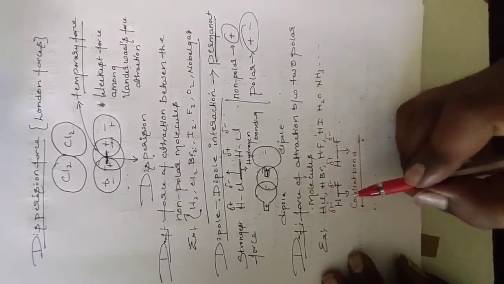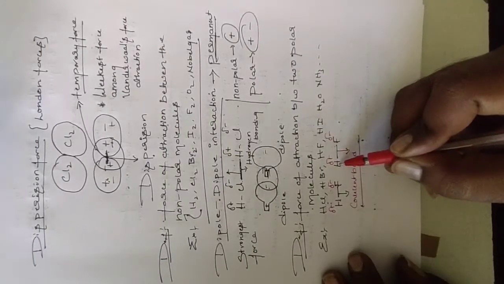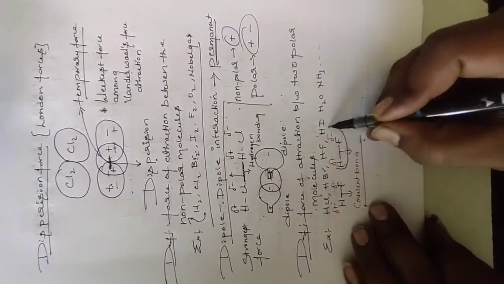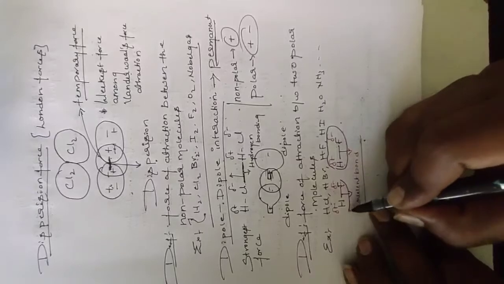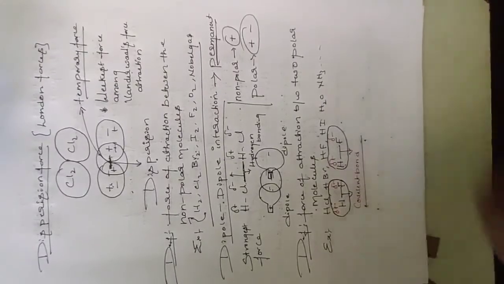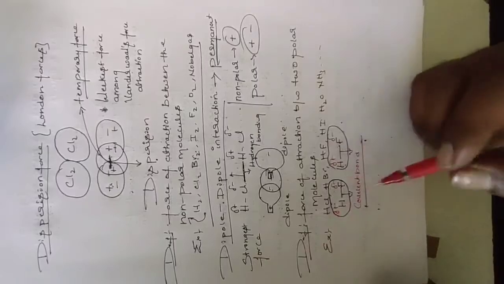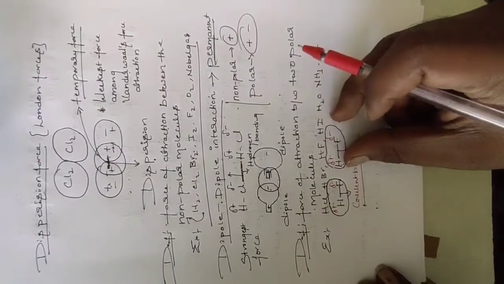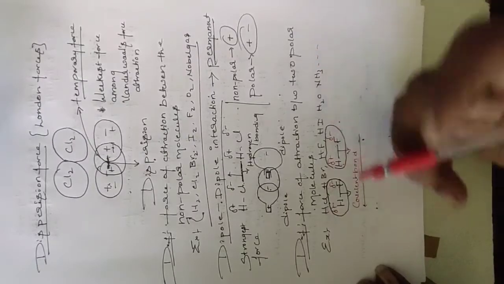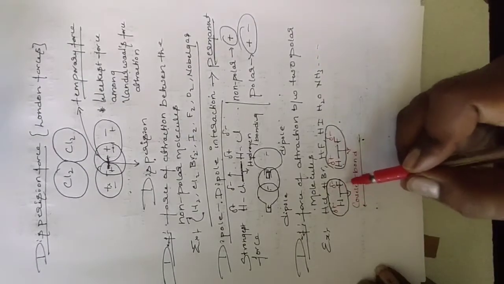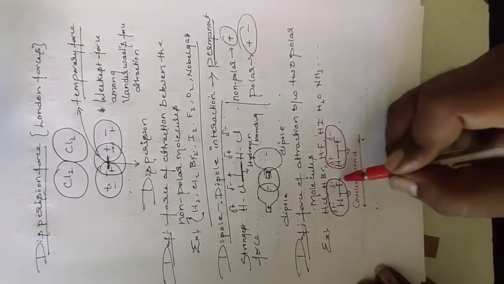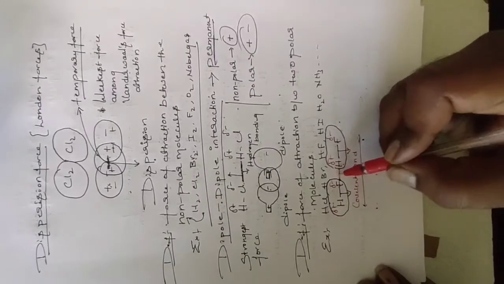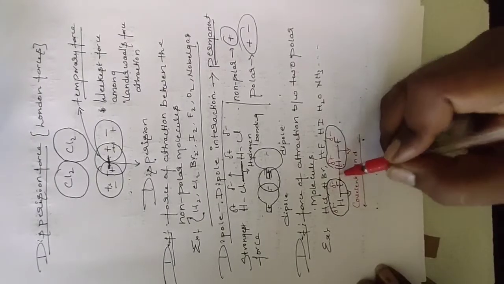The bond between the hydrogen atom of one molecule and the more electronegative atom of another molecule is nothing but hydrogen bond or dipole interaction.